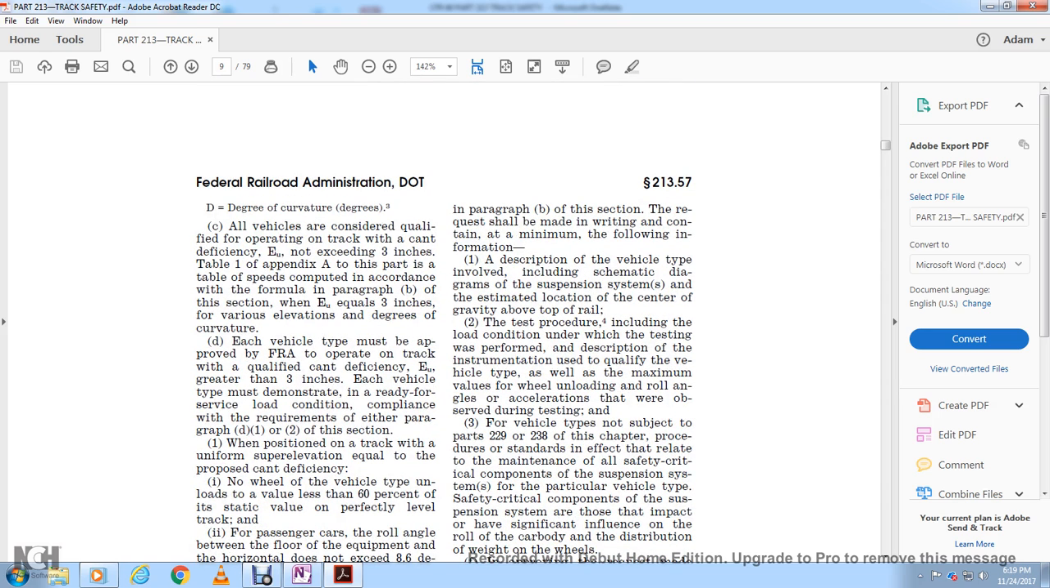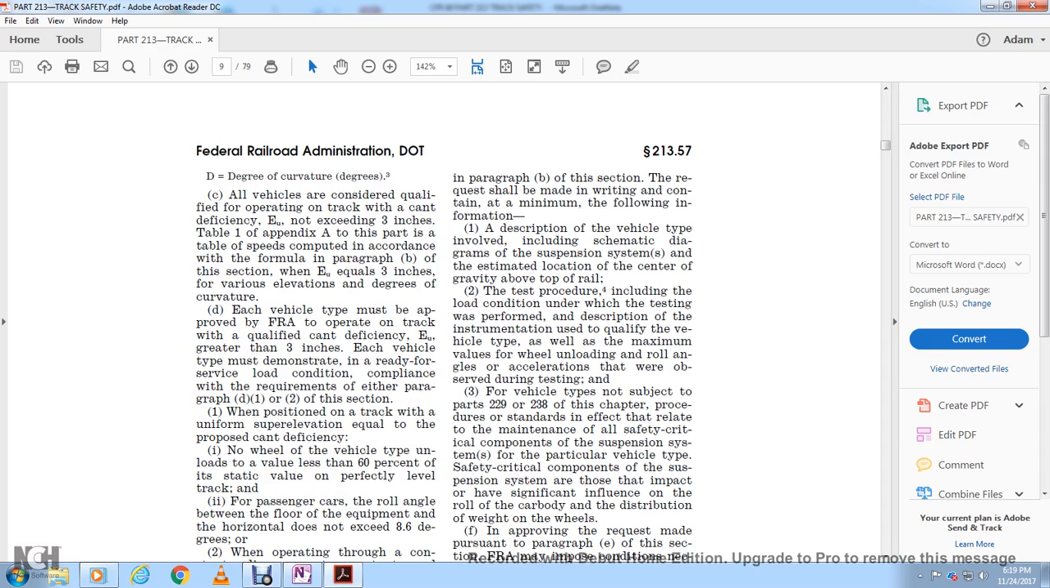In paragraph B of this section, the request should be made in writing and contain, at a minimum, the following information: a description of the vehicle type involved, including a schematic diagram of the suspension system and the estimated location of the center of gravity above the top of the rail. Test procedure, including the location and conditions under which the testing was performed, a description of the instrumentation used, the qualified vehicle type, as well as the maximum values of wheel unloading and roll angle with the acceleration that were observed during the testing.